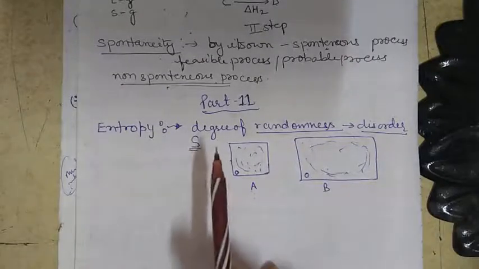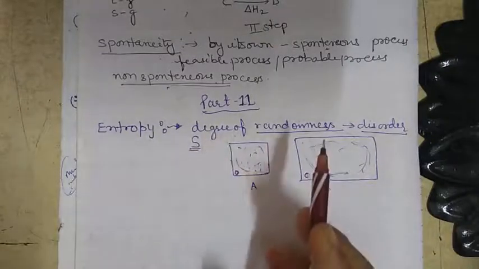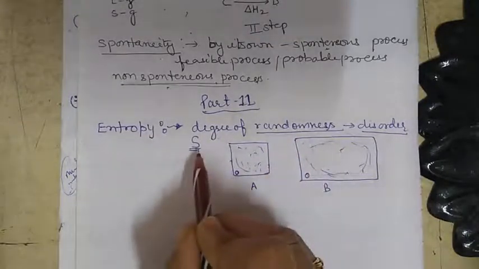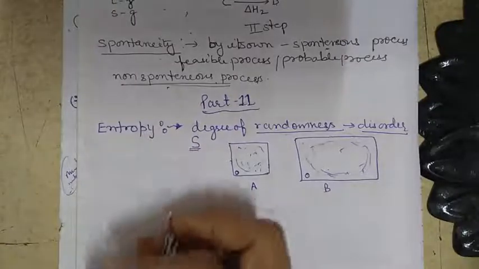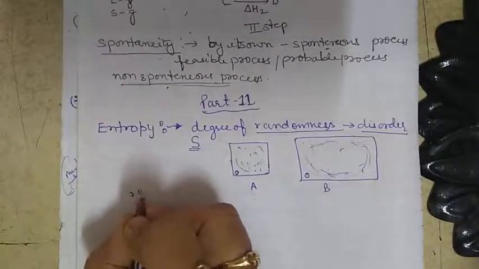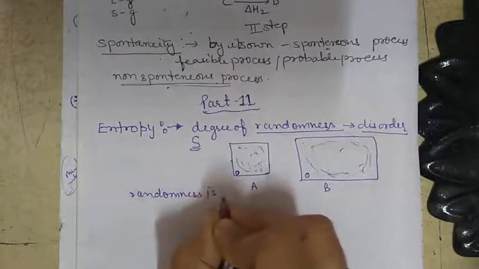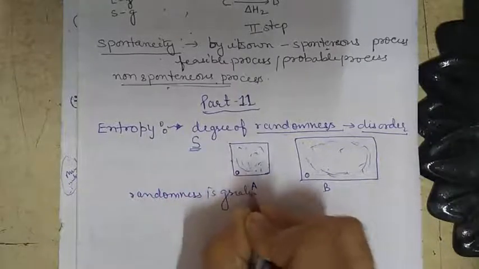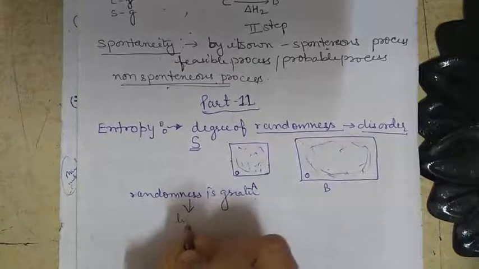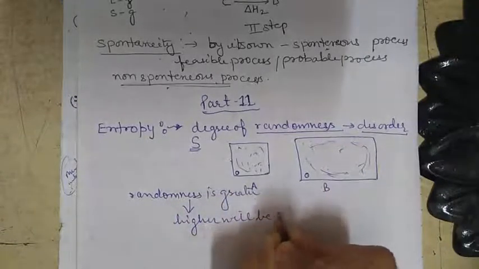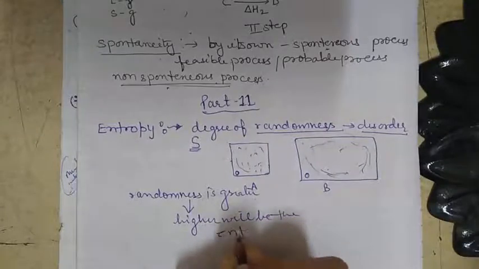It is designated by capital S. Now the greater the degree of disorder or randomness, definitely higher will be the entropy.